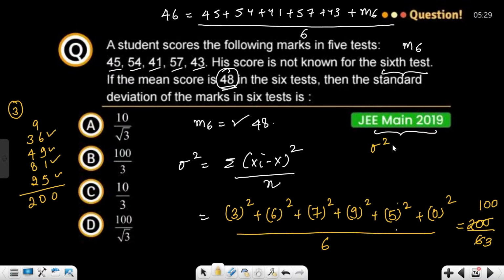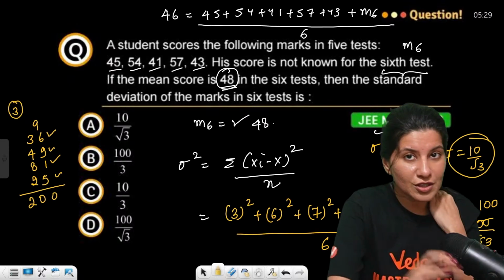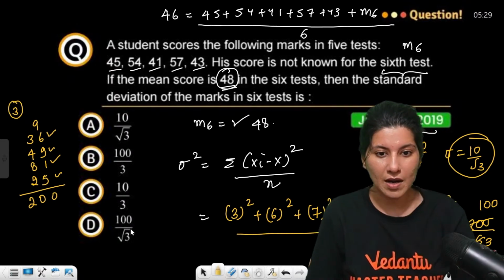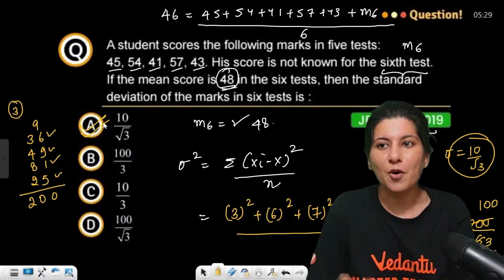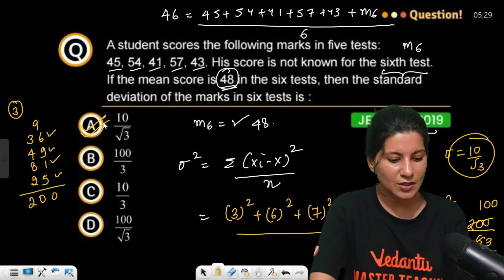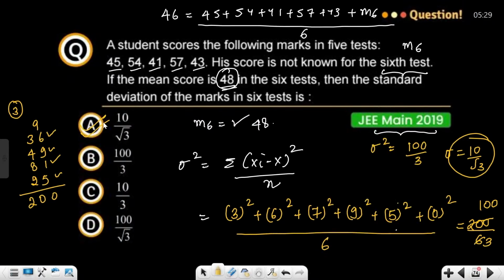So, sigma square is 100 by 3, understand. So, sigma will be 10 upon root 3. Standard deviation is not sigma square, but sigma. So, 10 by root 3 is sitting in option A. JEE Main 2019 problem. Have a look. Let me know.